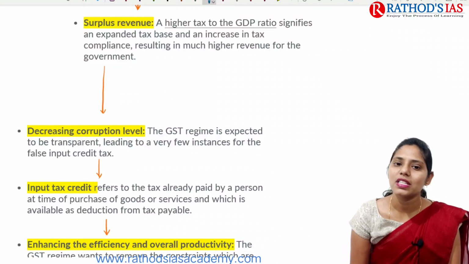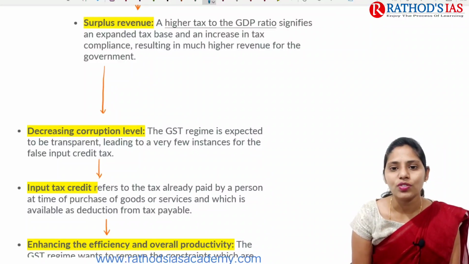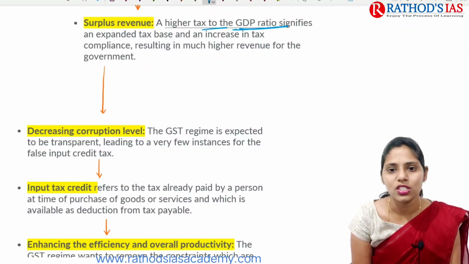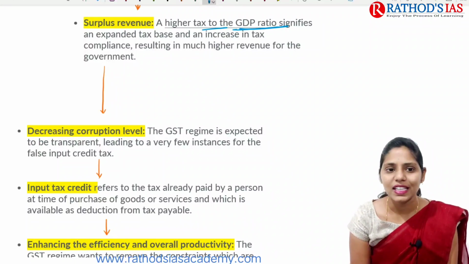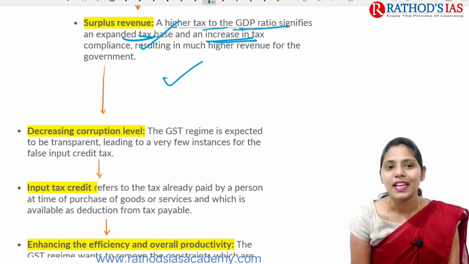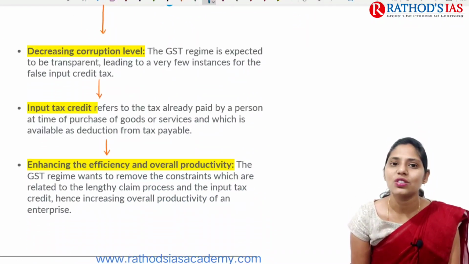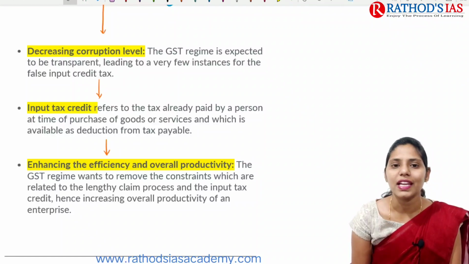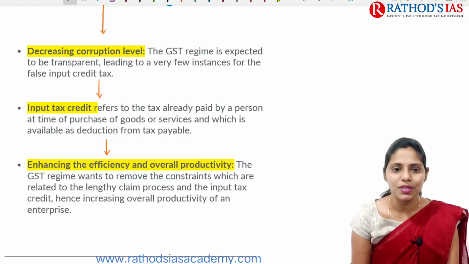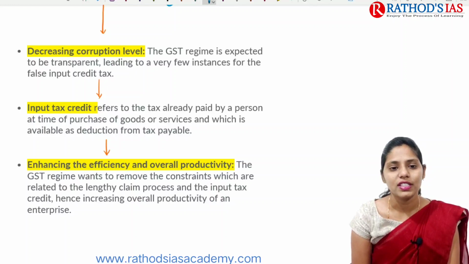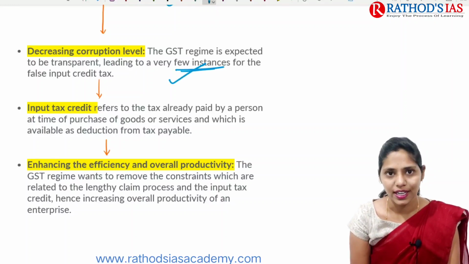And next one is surplus revenue. A higher tax to GDP ratio mainly signifies an expanded tax base and an increase in tax compliance, which is mainly leading to increasing GST collections. And next one is that there is also a decrease in the corruption level. In this GST regime, it is expected to be very much transparent. Because of this, there will be very few instances of false input tax credit.